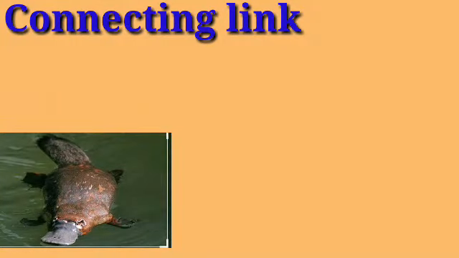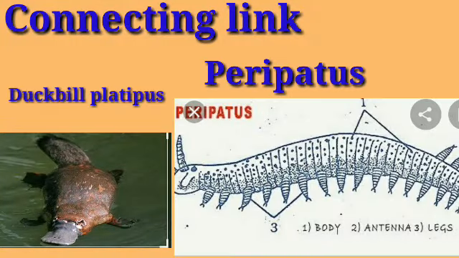Now, the next evidence is the connecting links. As the name itself shows, it is some connection between two animals. Some plants and animals show some morphological characters by which they can be related to different groups. That's why they are called connecting links. Now in the given figure, you can see the duckbill platypus. This animal can lay eggs like the reptiles, and they have mammary glands and hairs also. So that's why it is a link between the mammals and reptiles.